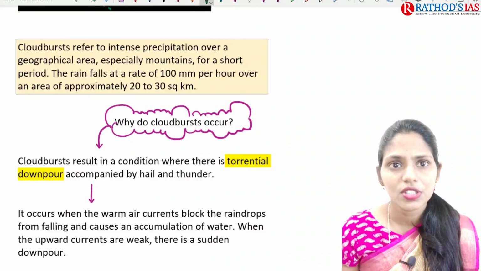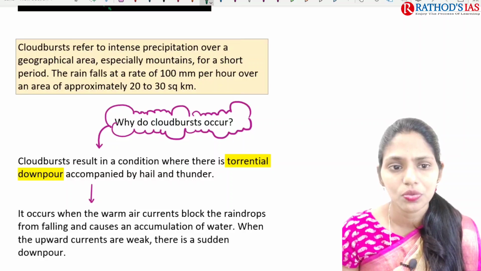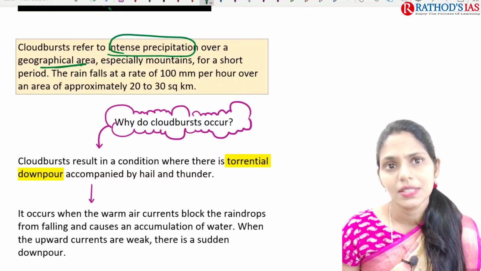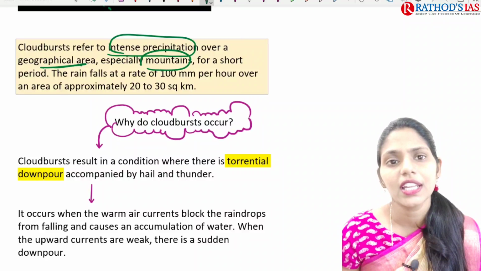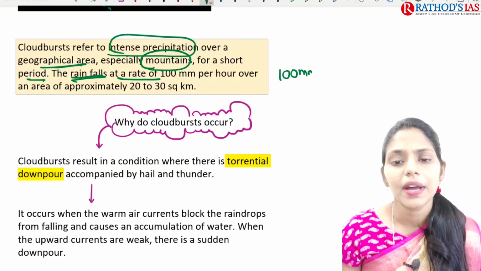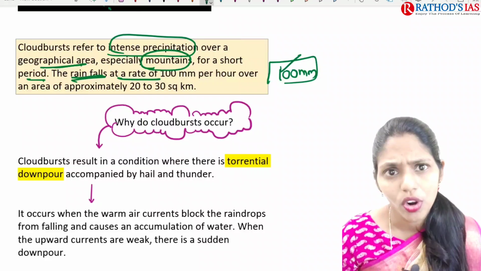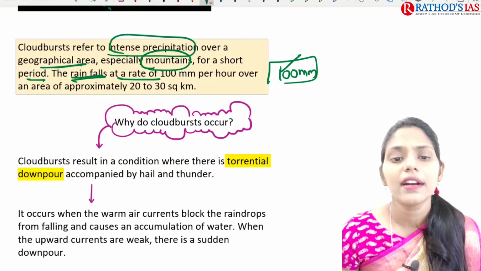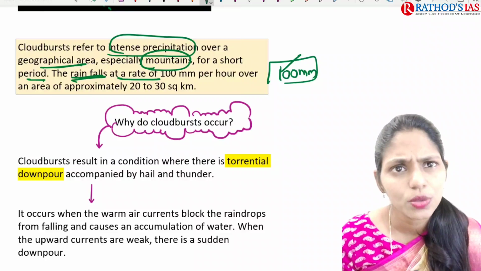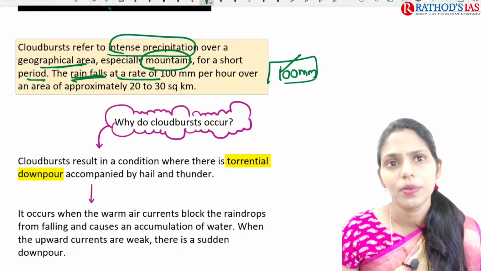Cloudburst refers to intense precipitation, that is very high rainfall, over a geographical area, especially in mountain areas, for a short period, and the rain falls at a rate of 100 mm per hour. So the rainfall recorded is 100 mm per hour over an area, and it should be about 20 to 30 square kilometers.